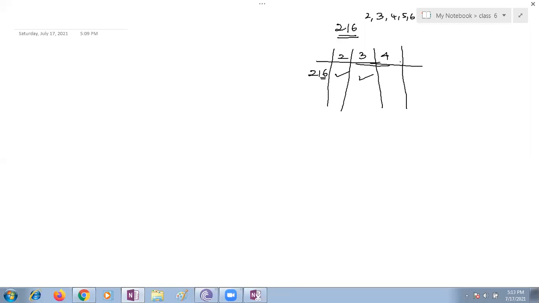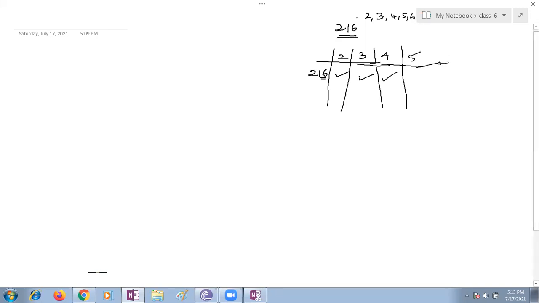If you see the last two digits of 216, what are they? Ma'am, 1 and 6. 16. Yes, 16 is divisible by 4. So yes, it is divisible by 4, and the divisibility rule of 4 is satisfied. Now go to the 5 rule.